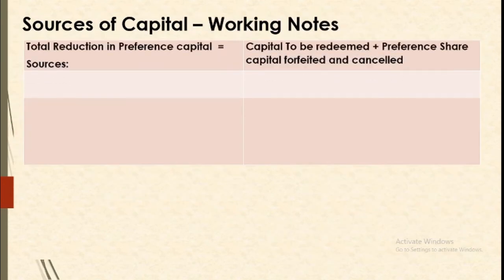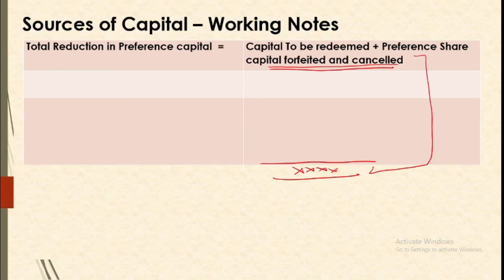Now let us see how to prepare working notes for this problem. Although in the previous example I have explained you, but now let us make the notes. So first of all, we will be recording total reduction in the capital, that is capital to be redeemed, or if we are cancelling some kind of capital by forfeiture, so total capital reduction will be noted down. Now we are to look for the sources for this total.